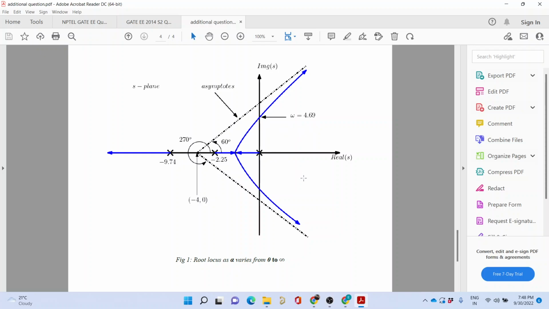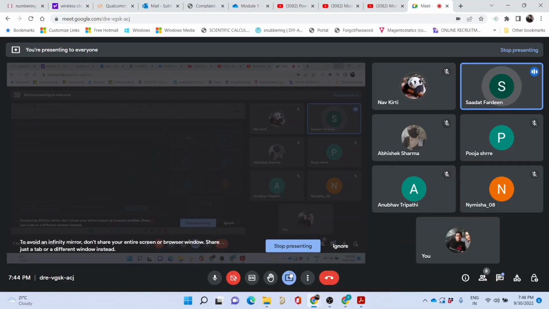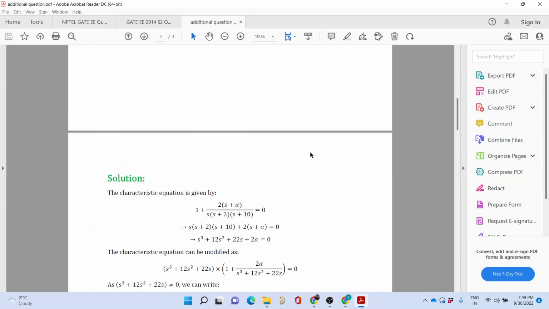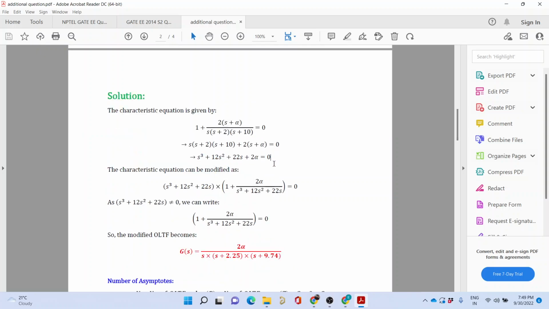Sir, the question was, first we find the characteristic equation and vary the value of alpha, and then we could try to solve the root locus this way. Is that a wrong process? What are you saying? Can you please repeat? For the given function, first we will calculate the characteristic equation, and after that, changing the value of alpha, we will calculate the roots and solve this equation. The alpha is varying from 0 to infinity. And then how would you plot this? How would you draw the root locus for alpha equals 0 to infinity? Suppose first alpha is 0, then we will solve this equation. Say alpha equal to 4.